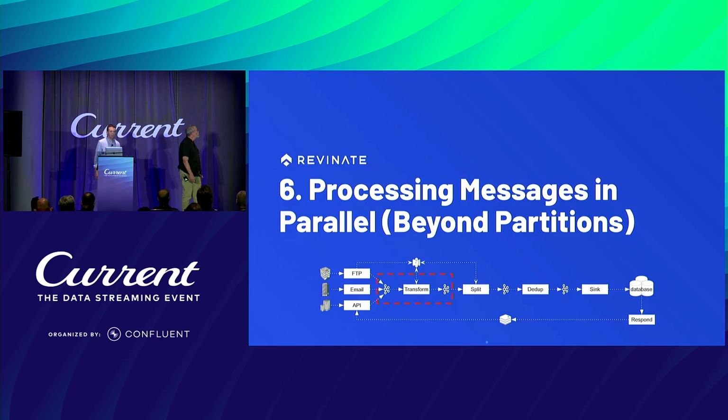All right, so then the last topic we wanted to cover is parallelization. Of course, parallelization is kind of inherent in Kafka. You've got partitions. But we wanted to talk about how you parallelize beyond the partitions. This is especially important within our transformation layer, shown here, where we can have some large messages that maybe take a little bit longer to process than others. How can we parallelize them?